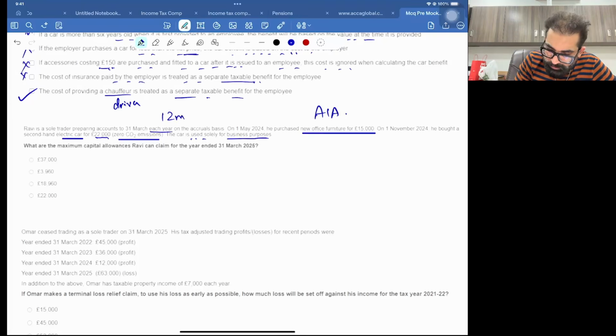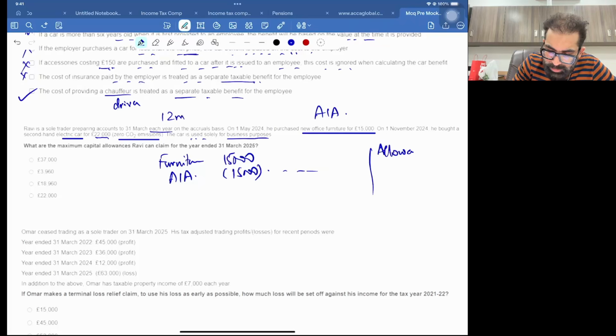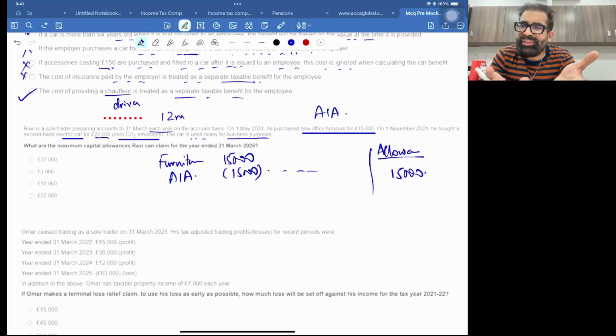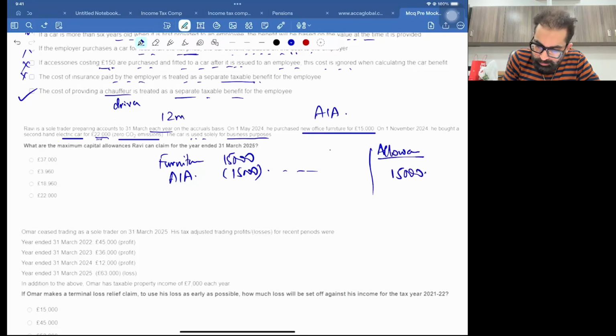So first of all, I will write like this: furniture, it's 15,000. Yes, it will be covered with AIA. So this 15,000 will as it is go in the allowance column. You have a big amount of AIA available, so 15,000 is nothing, easily will go in the allowance column. Now the second thing is this car will go in the main pool.